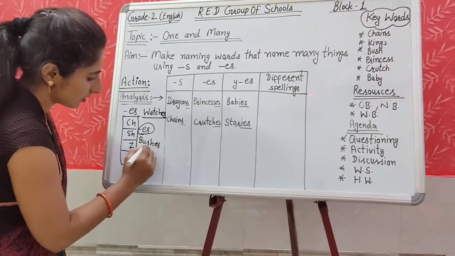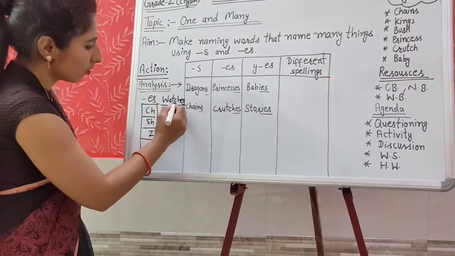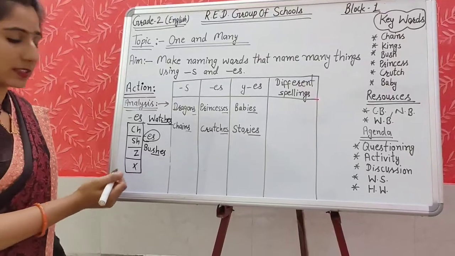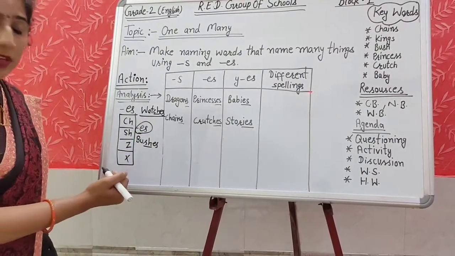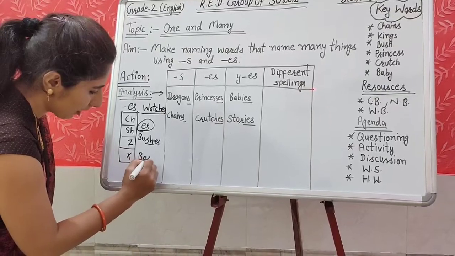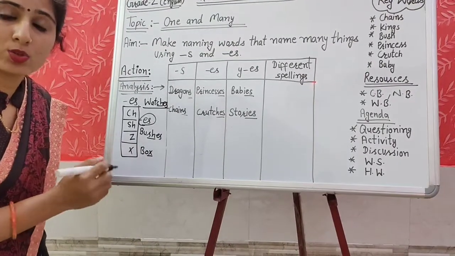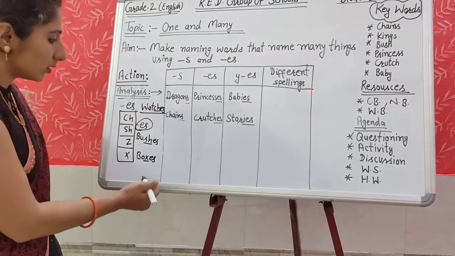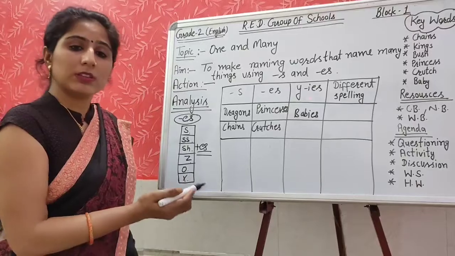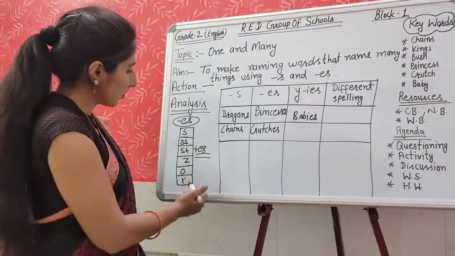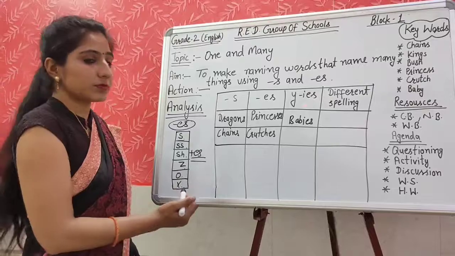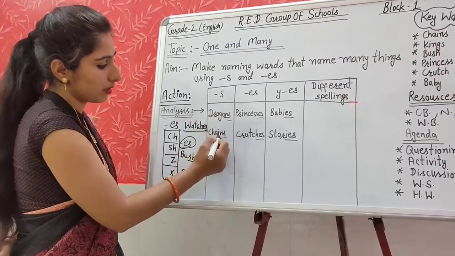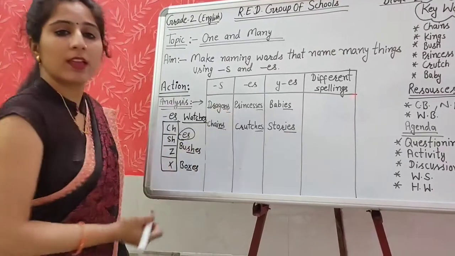Bush, BUSH, add ES, it also ends with SH. Watch ends with CH, so we add ES at the end of these words. Box, BOX, the ending letter is X, so what do we add? We will add ES. So these are the examples. So with these words we are using ES, for endings like CH, SH, Z and X. And other than these, for words which end with simple consonants, we add only S.